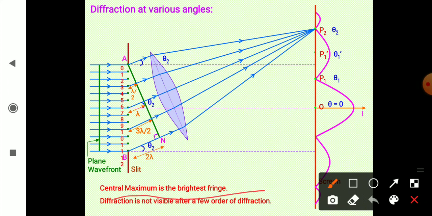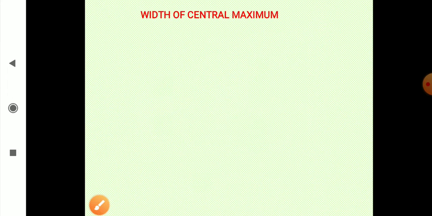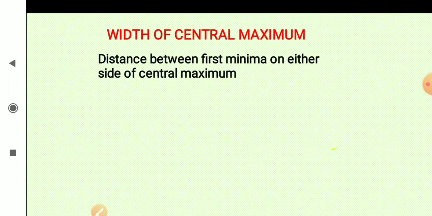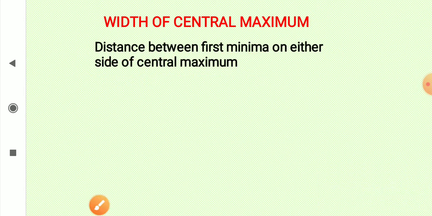Central maximum is the brightest, and diffraction is not visible after a few orders of diffraction. And now the width of the central maximum. It is the distance between the first minima on either side of the central maximum. That is the width of the central maximum.